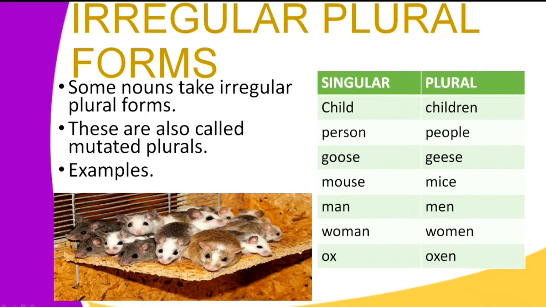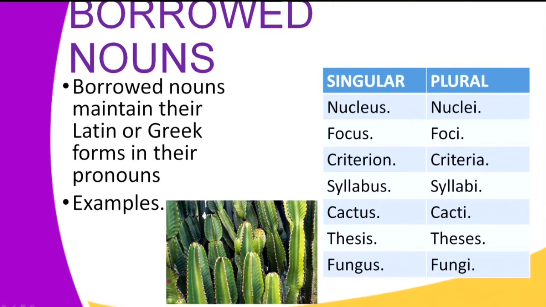We have the word person. It changes to people. We have the word goose, and its plural form is geese. We have the word mouse, and the plural form of mouse is mice. We have man, and the plural form of that word is men. We have woman, and the plural form of that noun is women. We have the word ox, and the plural form of the word is oxen. Let's move on. Now, there are some words in English that are borrowed.